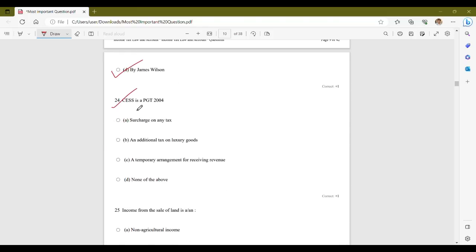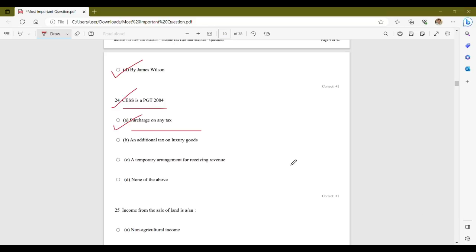Question number 24. Cess is a PGT 2004. Your options are surcharge on any tax, an additional tax on luxury goods, a temporary arrangement for receiving revenue, and none of the above. So among the given options, the correct answer is option A, that is surcharge on any tax.